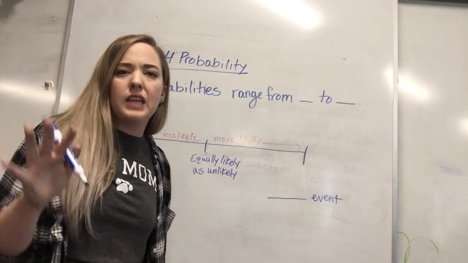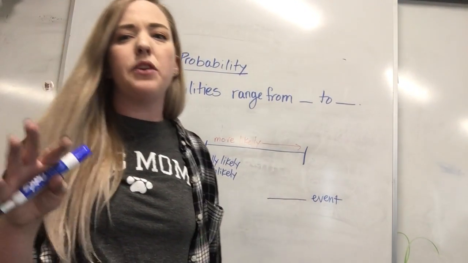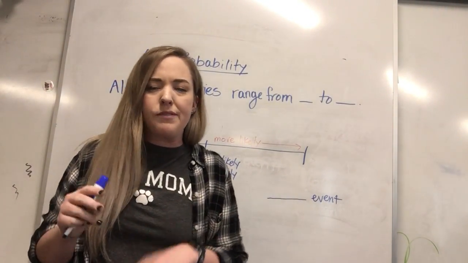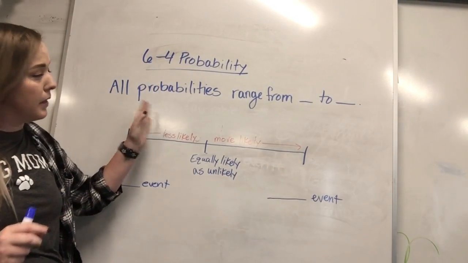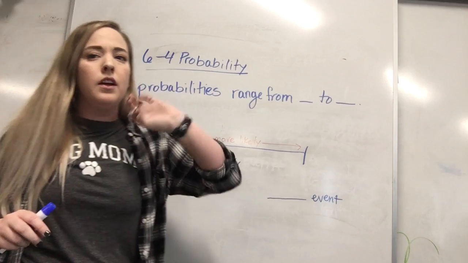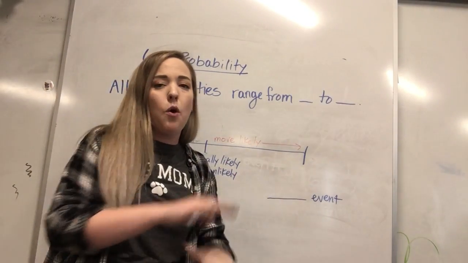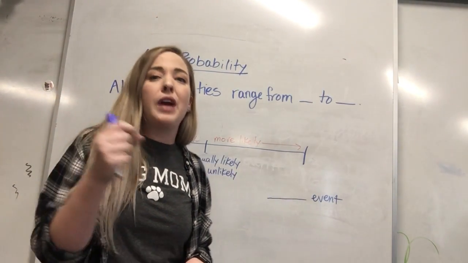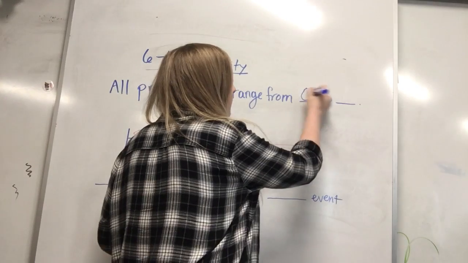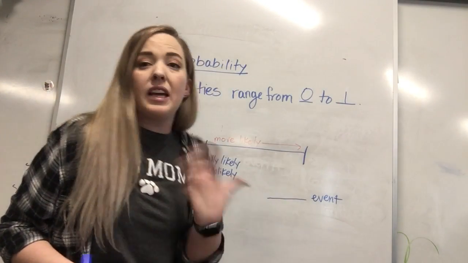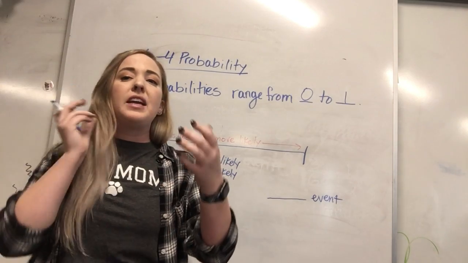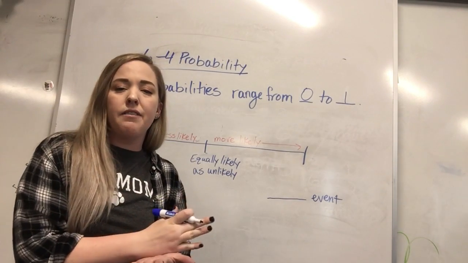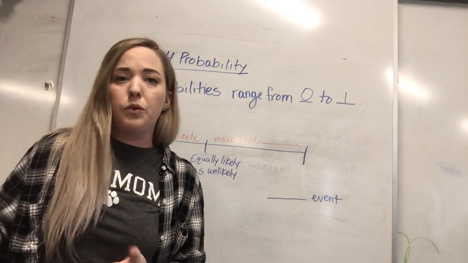Okay, so before we dive into our next example, I'm going to give you a little, it's kind of like key concepts, but a little different. On your paper, you should see this statement. All probabilities range from blank to blank. So all probabilities, no matter what they are, will only range from 0 to 1, meaning they won't be any less than 0. They can be 0, and we'll learn what that means in a sec, but they can only range from 0, so not past, not negative, to 1, and again, not past 1.